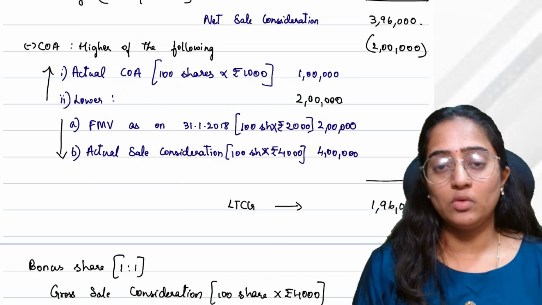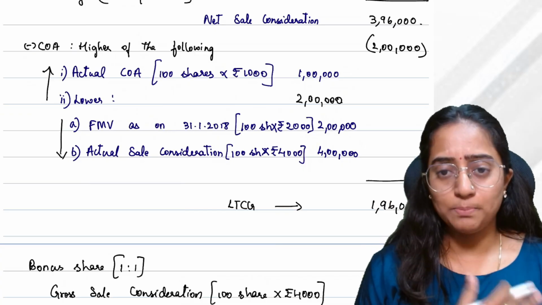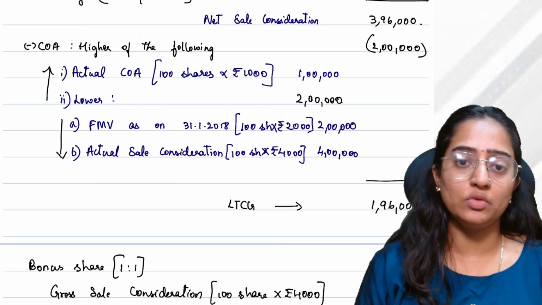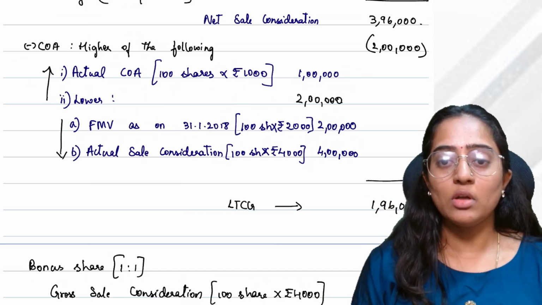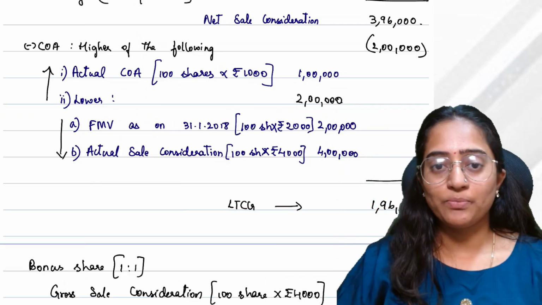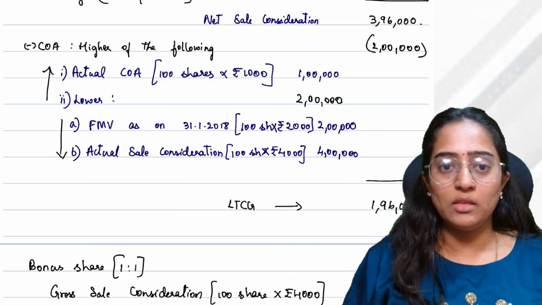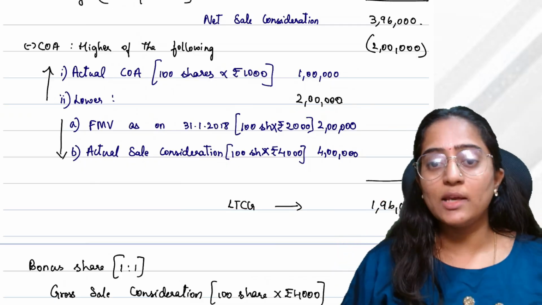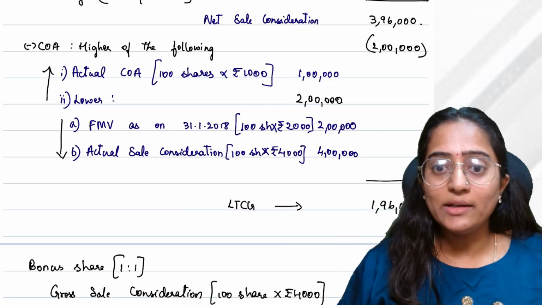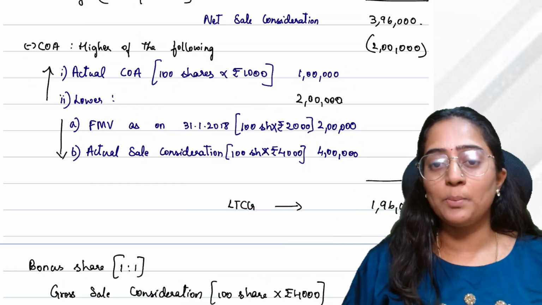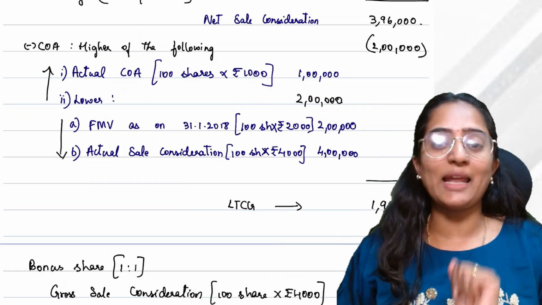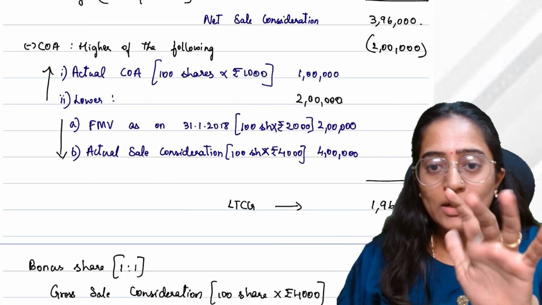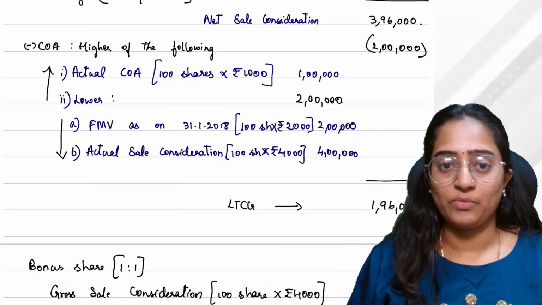Later on, in the budget which they brought on 1/2/2018, they told that now long-term capital gain will be taxable. The people started crying. They said, if I would have known about it, I would have sold on the previous day only. Why would I wait till the government comes with provisions to make it taxable? Now the department told them, don't cry. I am not yet completed.